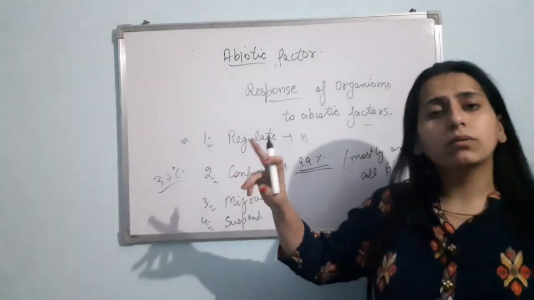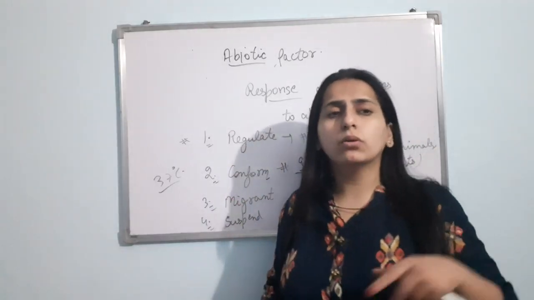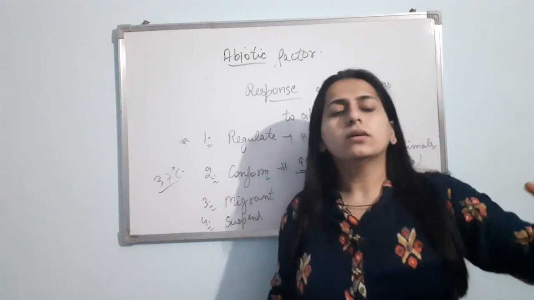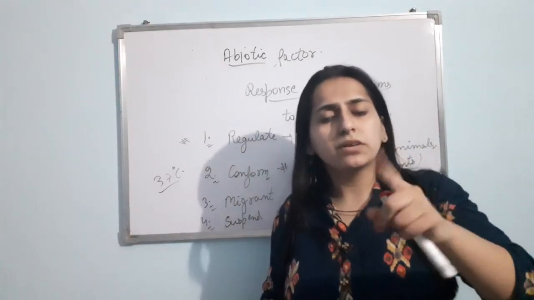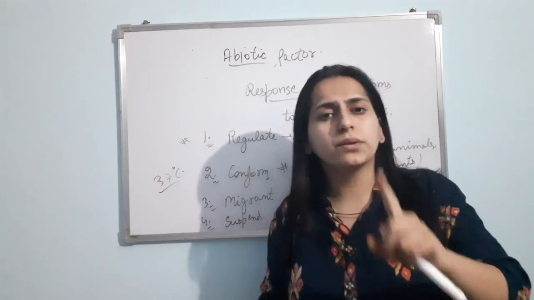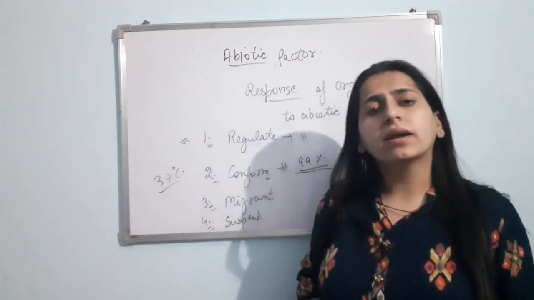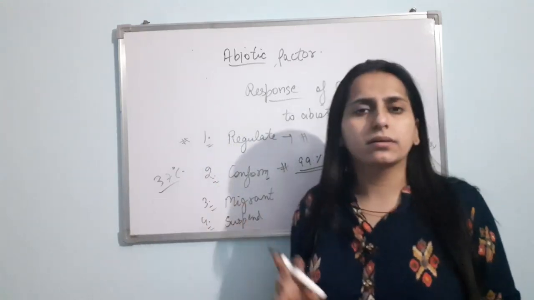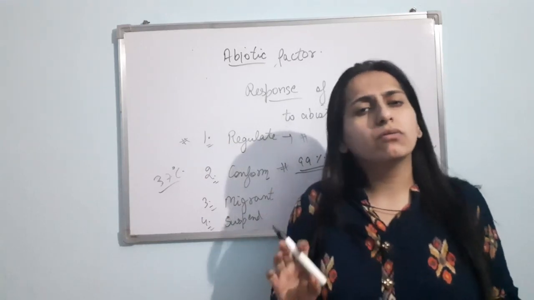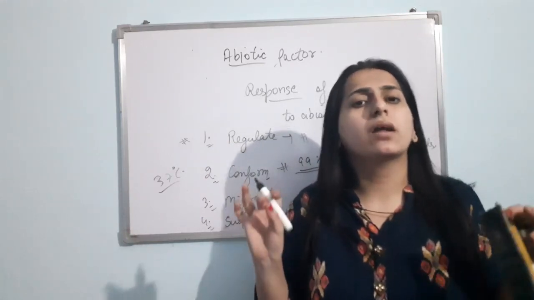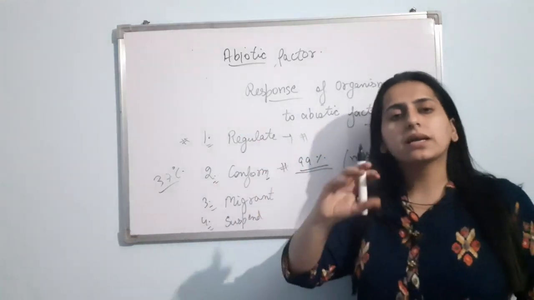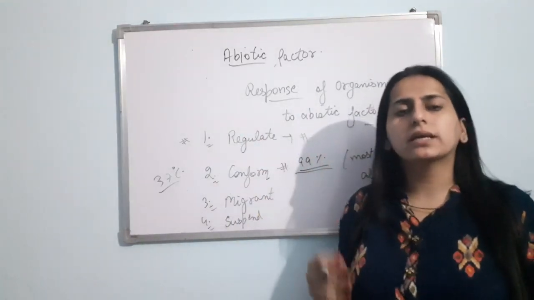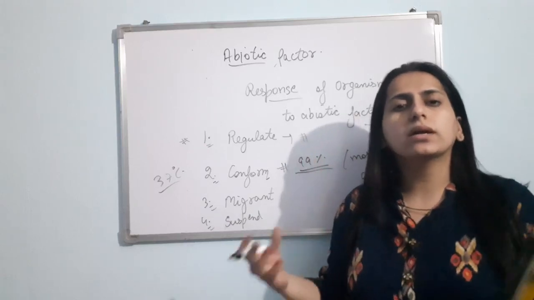But if I talk about a regulator, a human being, if we go to a place where the temperature is 0 degrees Celsius, the temperature of my body will not become 0. Still my body will try to regulate it to 37, either by shivering or whatever means. Is it fine? So regulators are the organisms that can regulate their body temperature and their osmotic concentration.